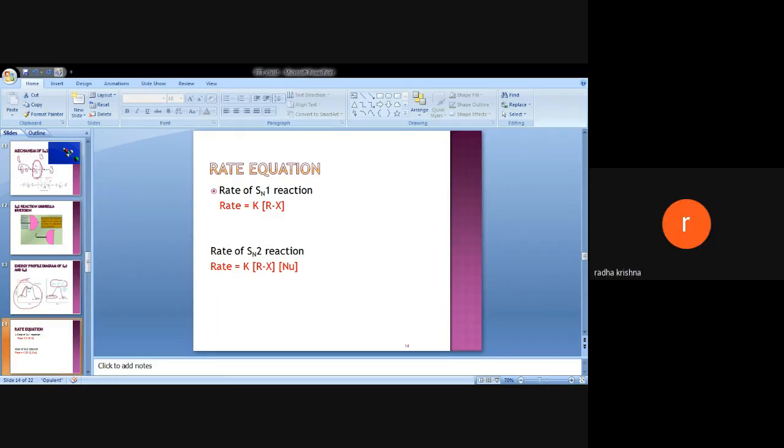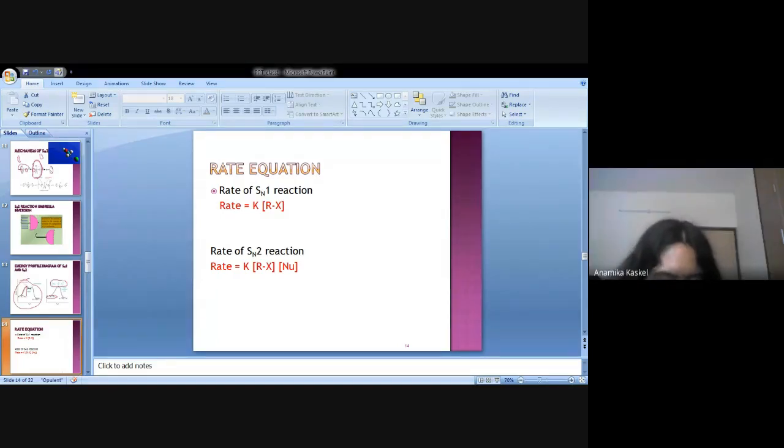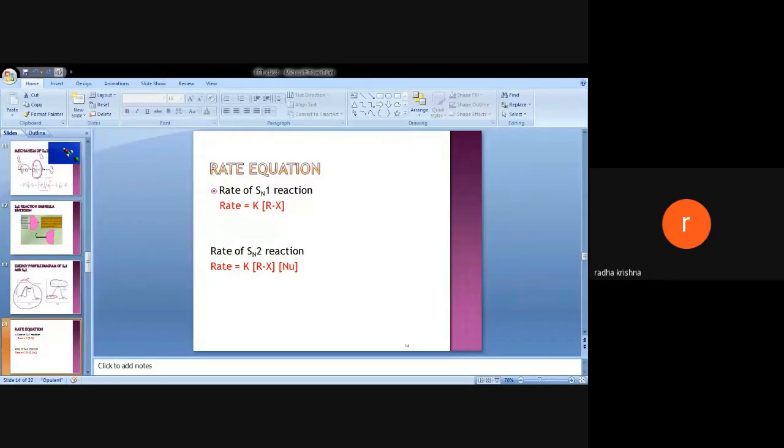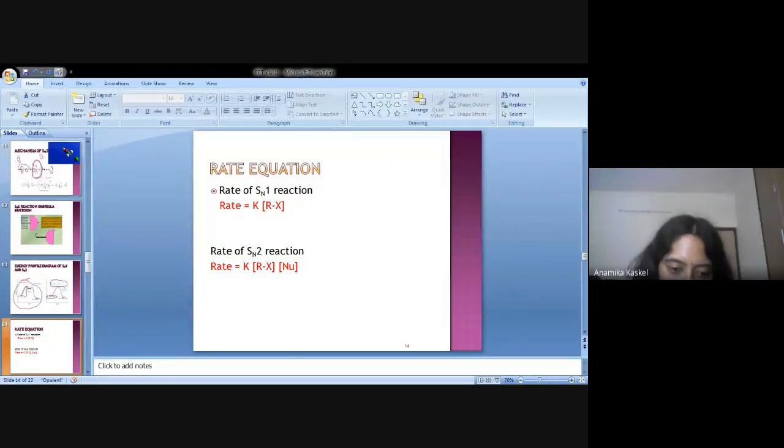SN1 is first order. Exactly, SN1 is first order. SN2 is second order. Why? When I go through the next slide, I observe that the rate for SN1 is K into concentration of Rx, but for SN2 it is K into concentration of Rx into concentration of the nucleophile. Why?